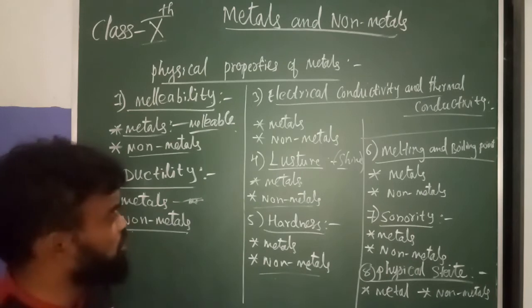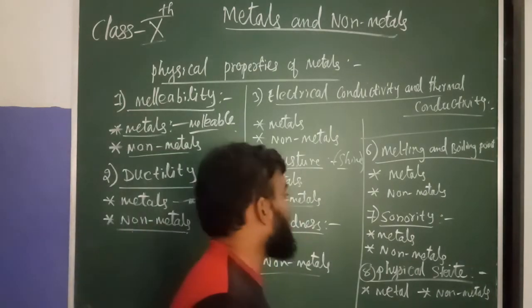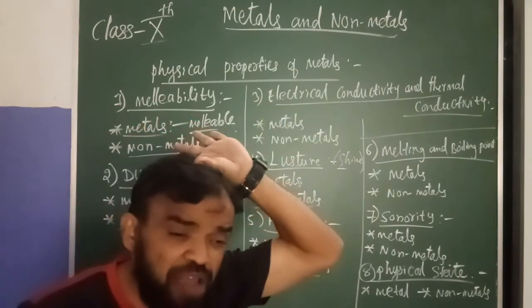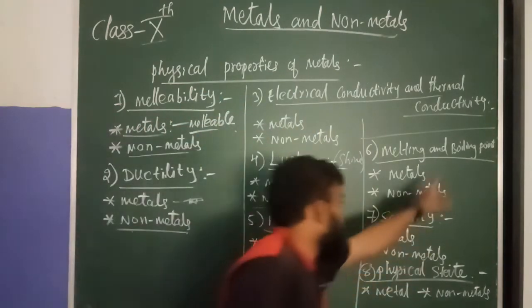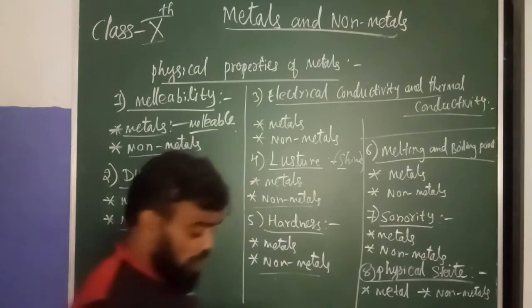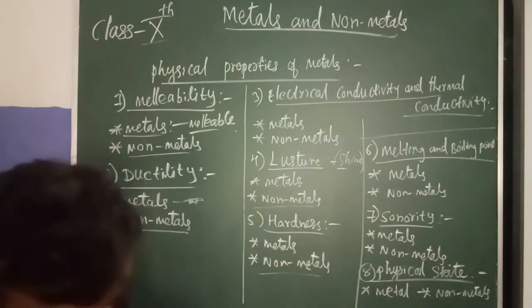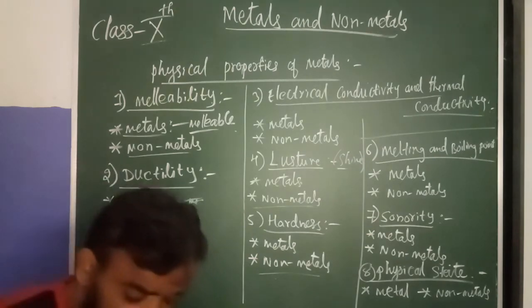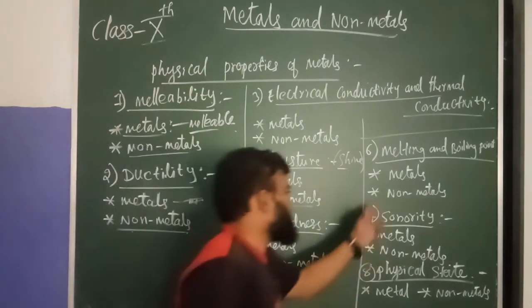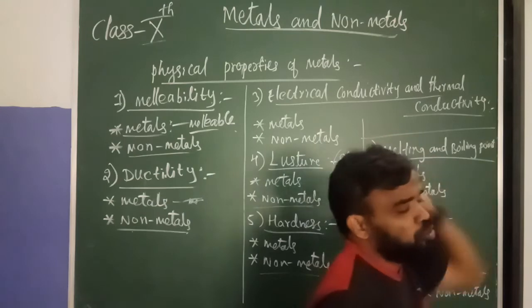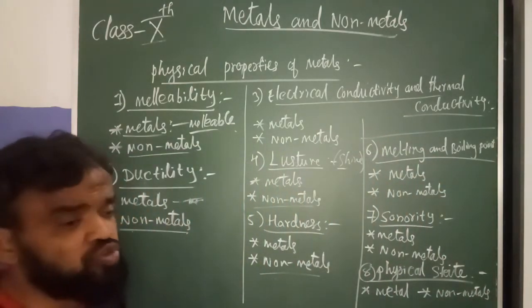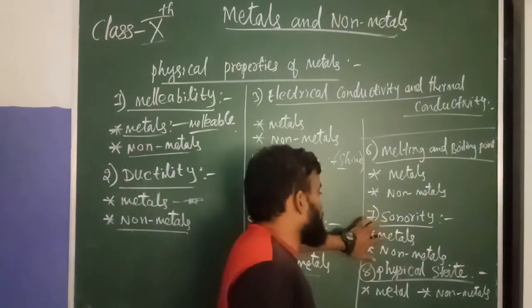Next one I am going to explain is the melting point and boiling point. Metals have a high melting point and a high boiling point. Understood? Non-metals have a low melting point and a low boiling point. Understood?